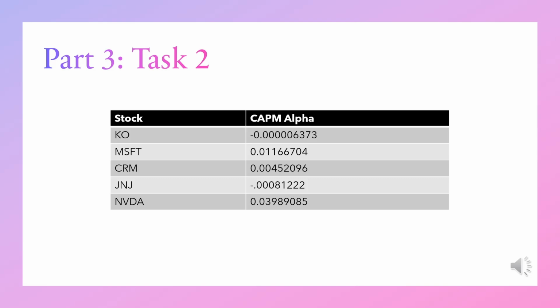And then Microsoft had an alpha of 0.012, so it overperformed by 1.2%. CRM had an alpha of 0.0045, which means it overperformed by about 0.5%. And then Johnson & Johnson had an alpha of negative 0.0008, which means it underperformed by about 0.1%. And then NVIDIA had an alpha of 0.0398, which means it overperformed by about 4%. So as you can see, NVIDIA was the highest performer amongst these stocks, where Johnson & Johnson was the one that underperformed the most.